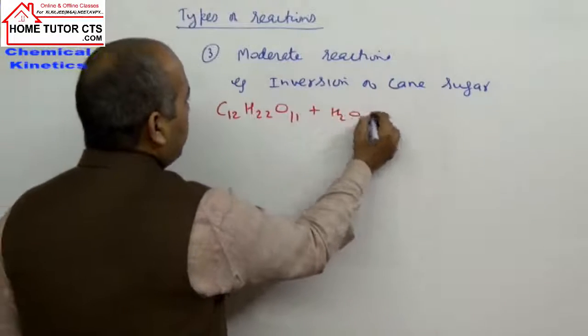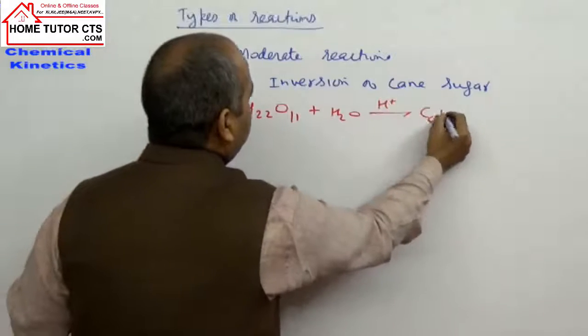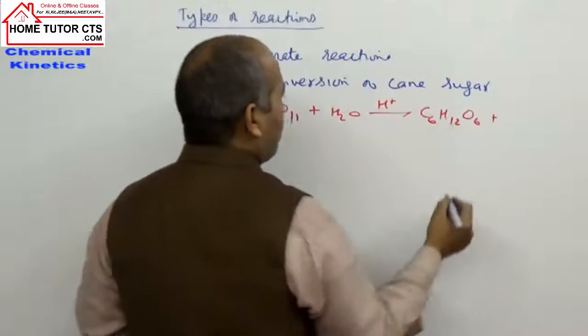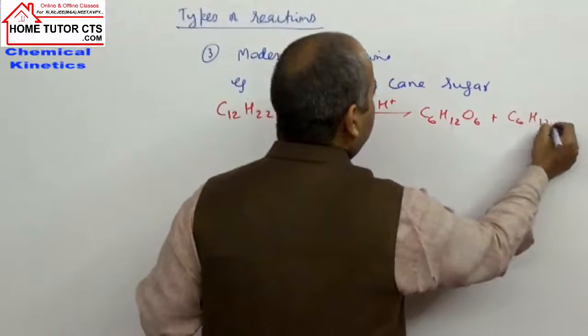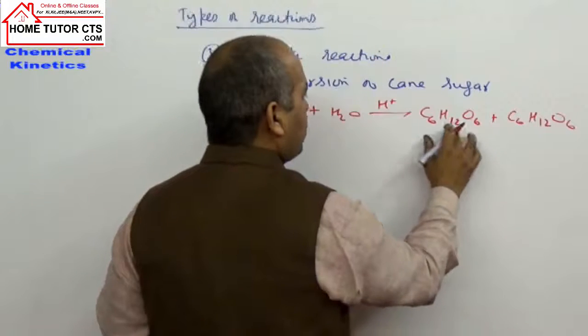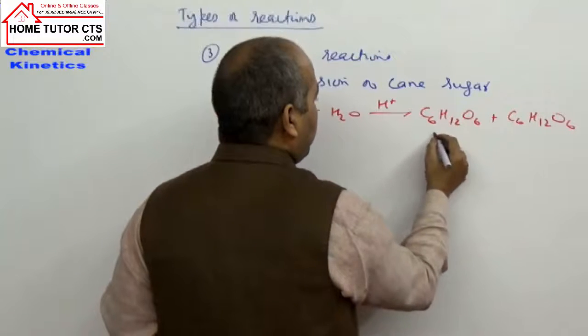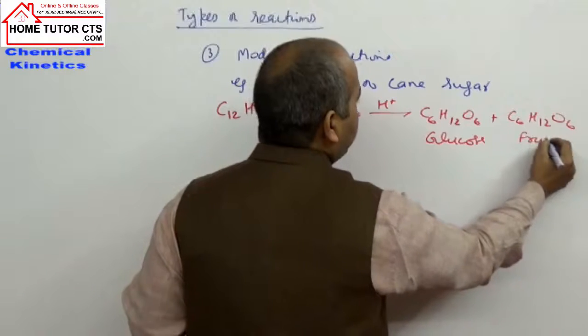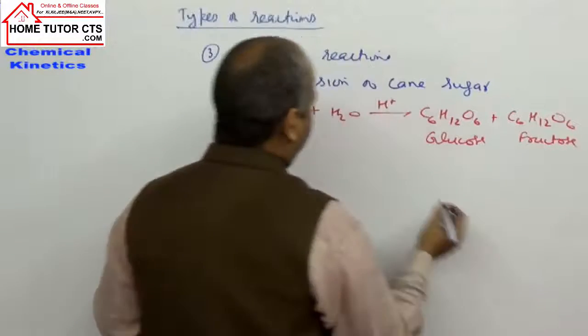C12H22O11 plus water in acidic medium can give C6H12O6, glucose plus fructose. Again, they are functional isomers. Glucose is an example of an aldose sugar. Fructose is an example of a ketose sugar.